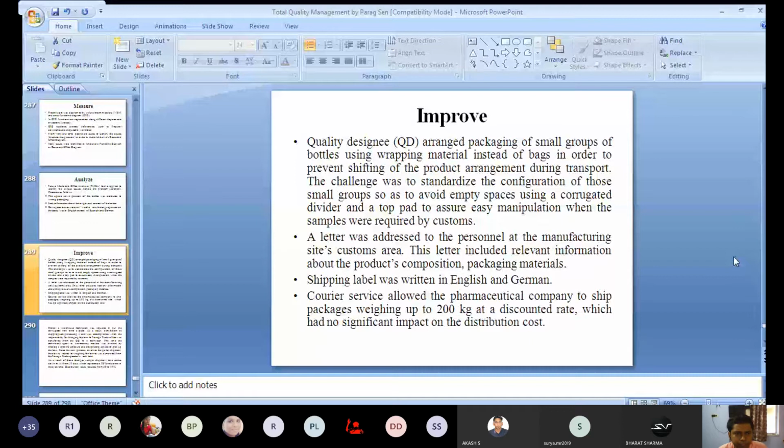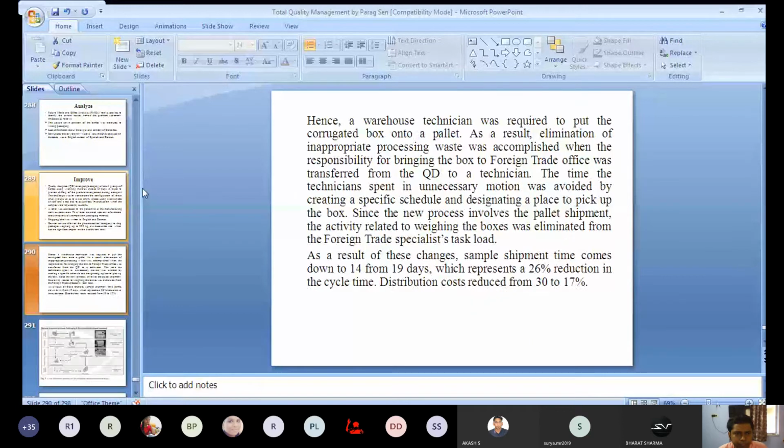This is the detail: a warehouse technician was required to put the corrugated box onto a pallet. As a result, elimination of inappropriate processing waste was accomplished when the responsibility for bringing the box to the foreign trade office was transferred from the QD to a technician.